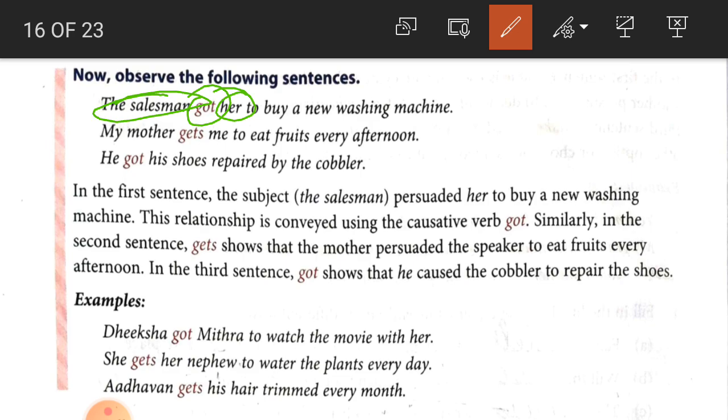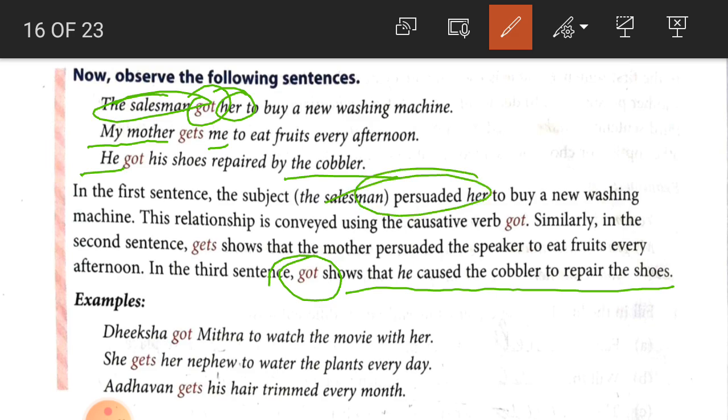Second one, my mother gets me. There is a relationship between my mother and me. Third sentence, he and the cobbler, because the work is done by whom? The cobbler. So student, here "got" expresses that the work is done by somebody else, and how has he made the work done? By persuading anyone.